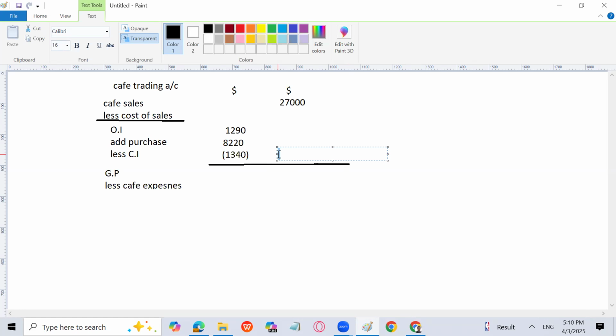That is 1290 plus 8220 minus 1340. So that is 8170. I can write it in bracket also. If you do not use bracket, it doesn't matter, but you should have an idea about that. You can use bracket for that.